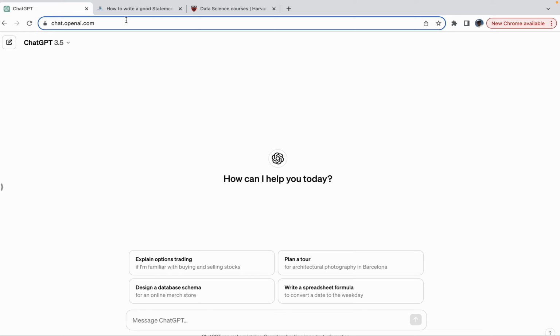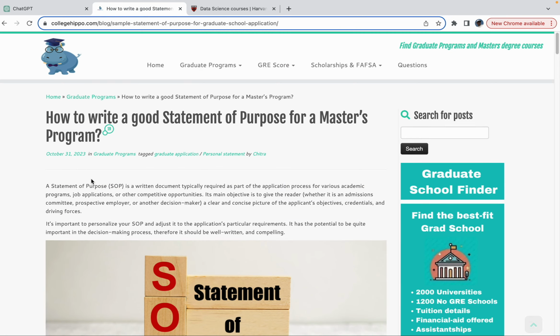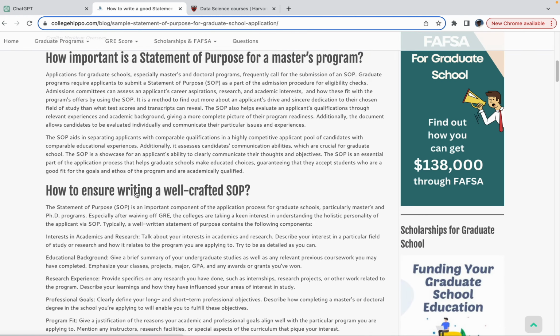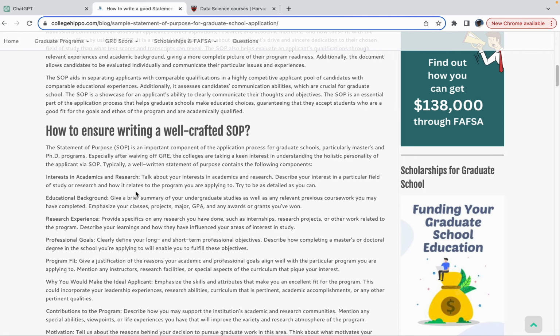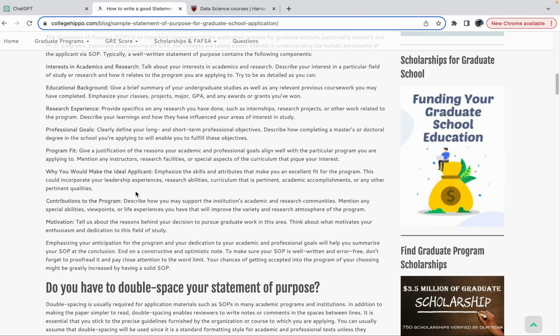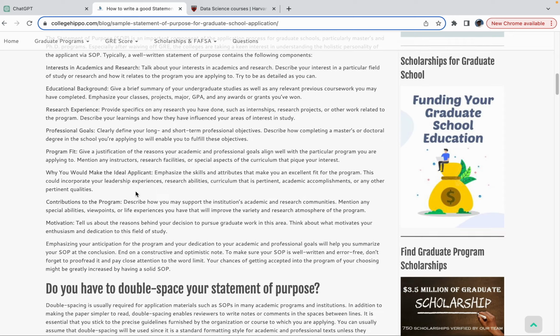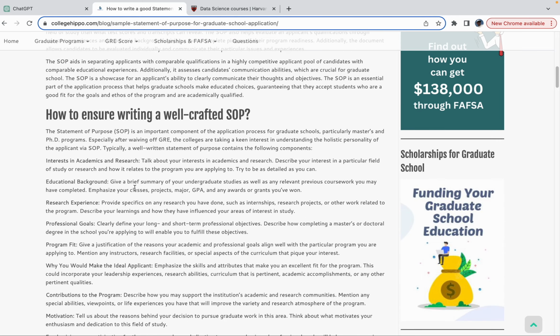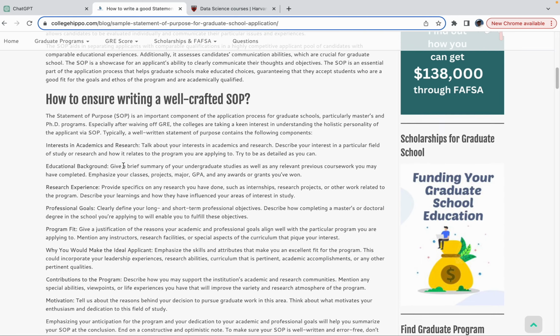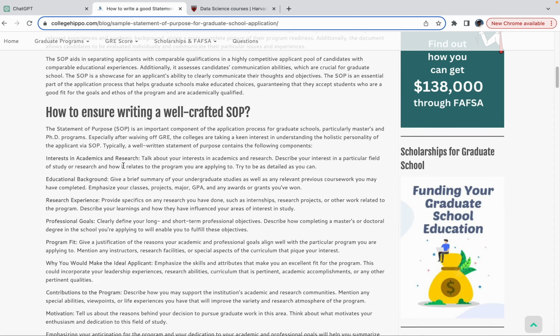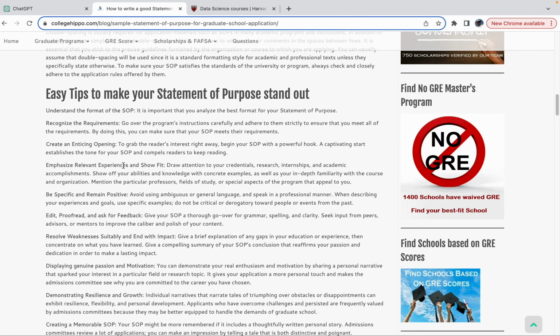In our previous blog post, we talked about a sample statement of purpose for a graduate school application. As you can see from the 19 comments, it's a very popular post, but we're not going to go into the details. I'll just leave the link in the video here. You can look at it later. Basically it talks about a couple of ideas on how to craft your SOP, or statement of purpose, and how to make it stand out.